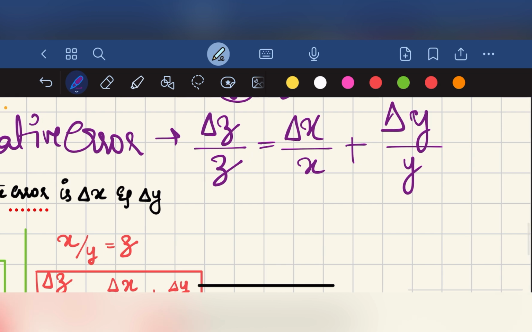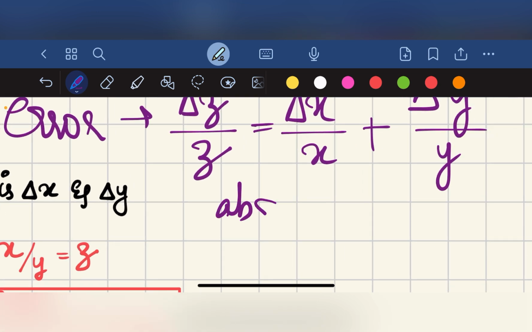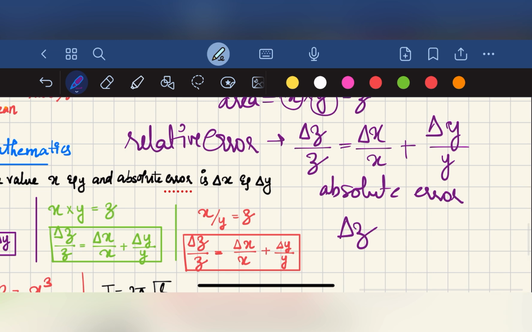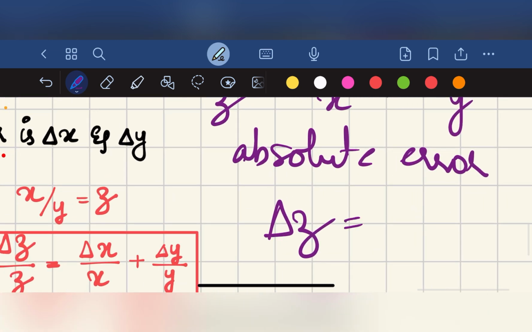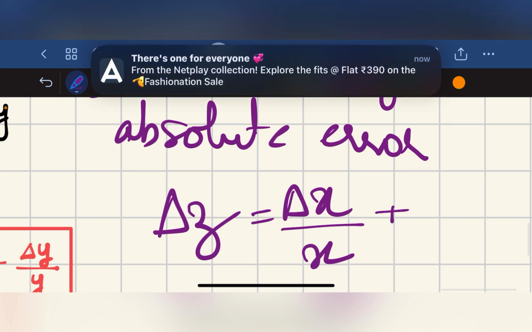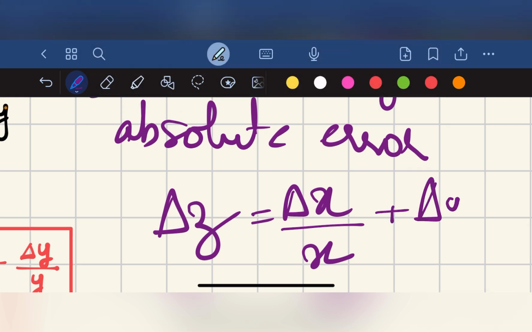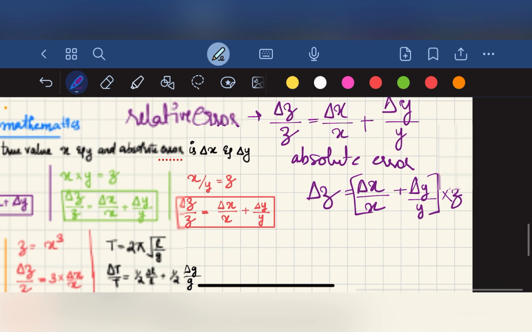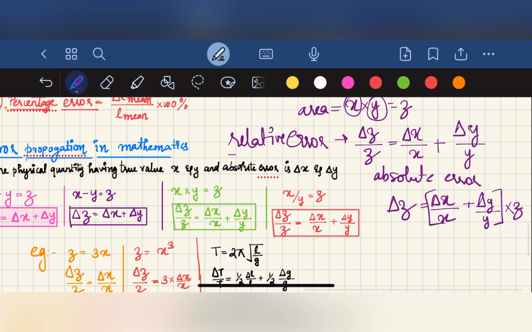So if we have to find the absolute error, delta z is equal to delta x divided by x plus delta y divided by y, into z. This is the absolute error, and the earlier one is the relative error.